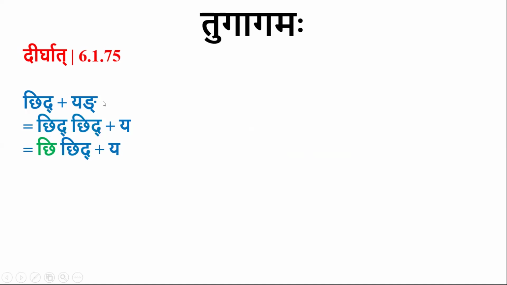And in presence of yang pratyaya, whenever virukti happens, the first one of the two is called abhyasa by the sutra purvo abhyasaha. The two collectively are called abhyastam. They are not needed here, I am just mentioning. In presence of yang pratyaya, there will be guna of the abhyasa. The abhyasa is chi here, so there will be guna.